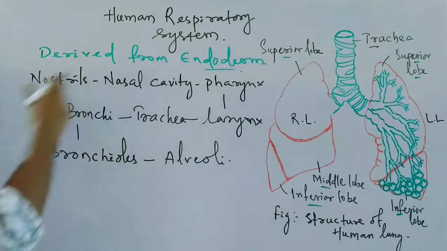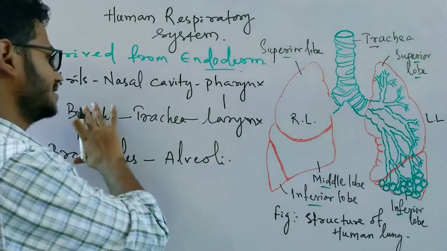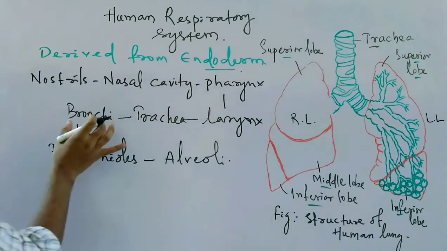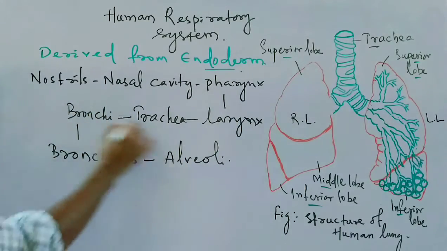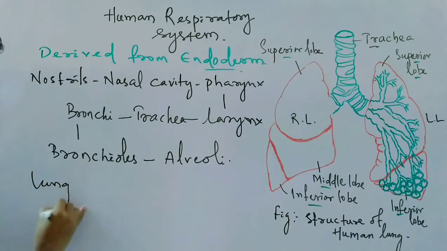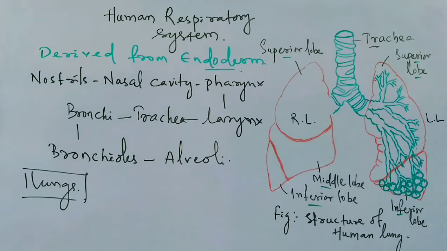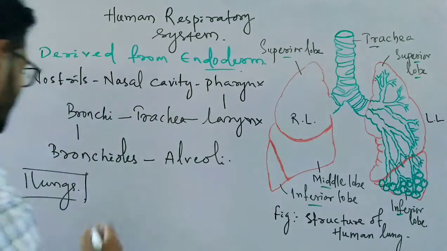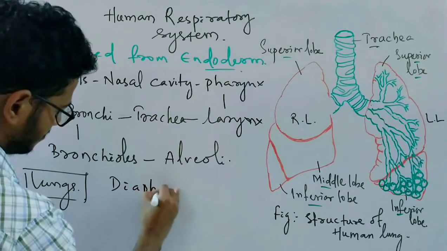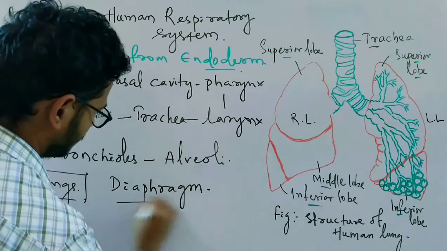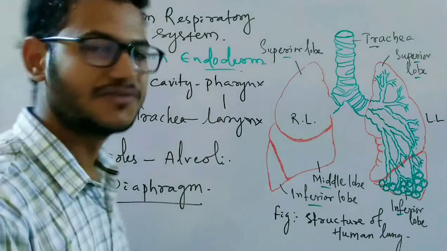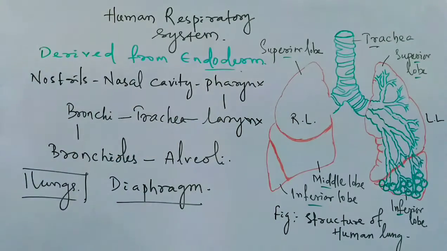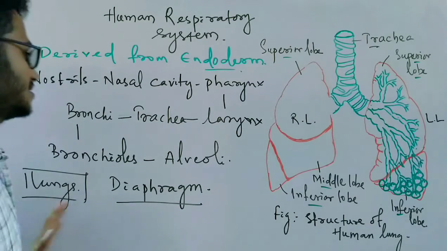Along with these, the other structures, the bronchi, bronchioles and alveoli, are present inside the lungs. So the lungs are the most important part of our respiratory system. Likewise, we have different muscles involved in this process, like the diaphragm. The diaphragm plays a very important role in the process of breathing, so it helps in the process of respiration. So this is the basic idea.